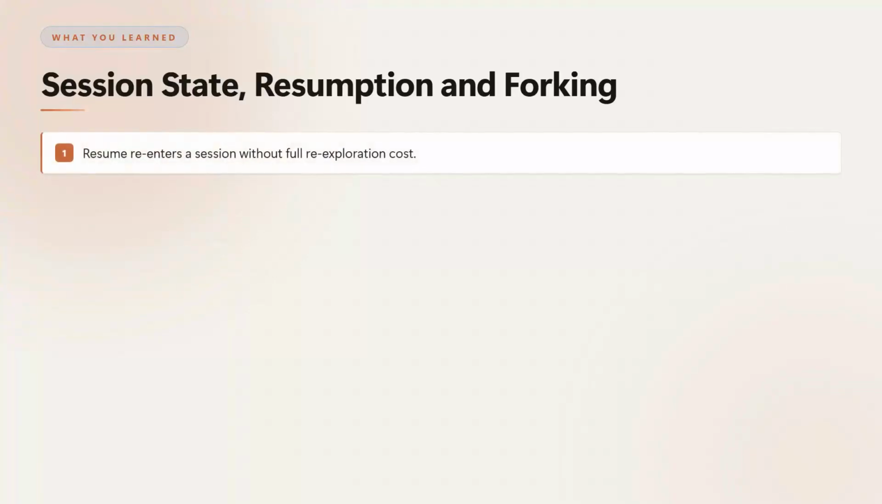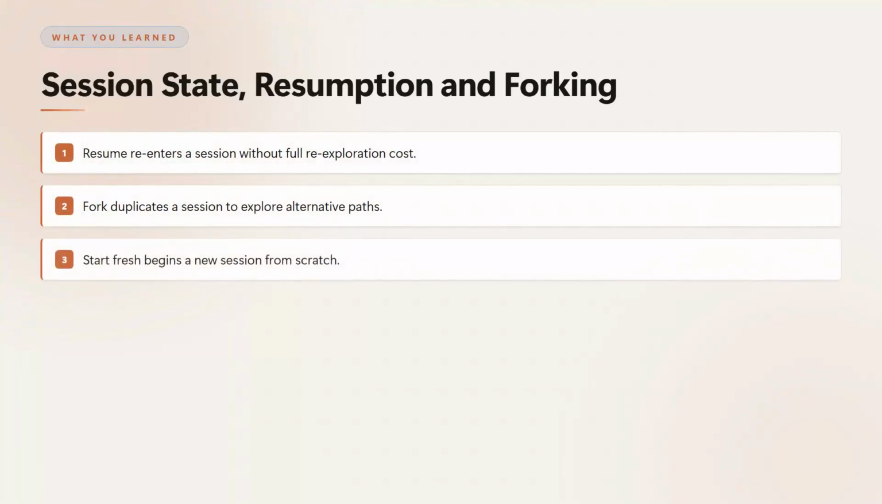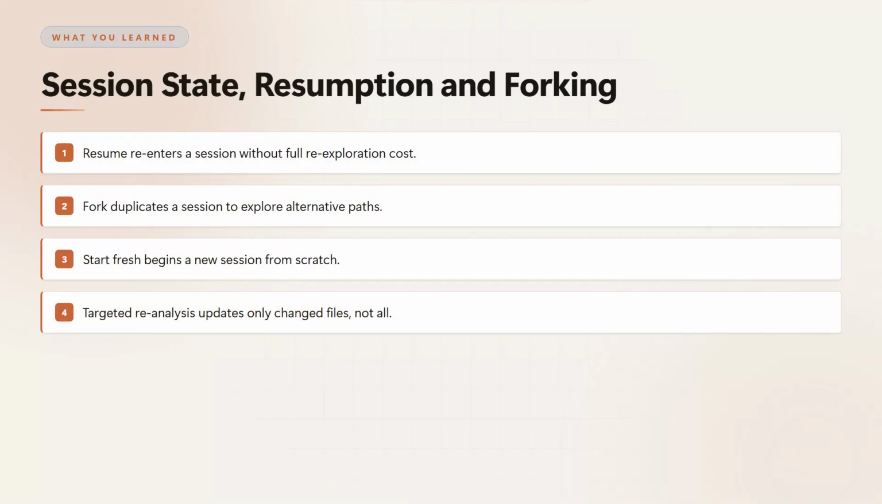So remember, you can resume a session to pick up where you left off without paying the full exploration cost again. If you want to try a different direction, fork the session to branch off. And when you know exactly which files changed, use targeted reanalysis to update just those parts. These options keep you moving fast without redoing work.